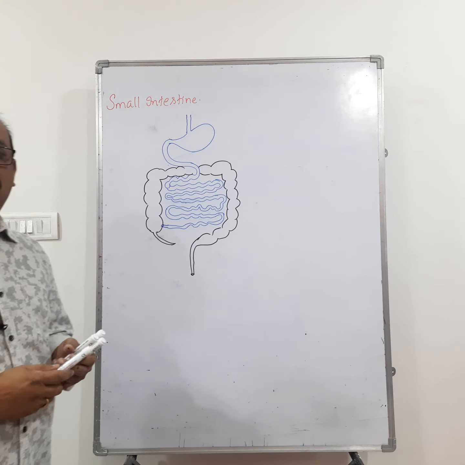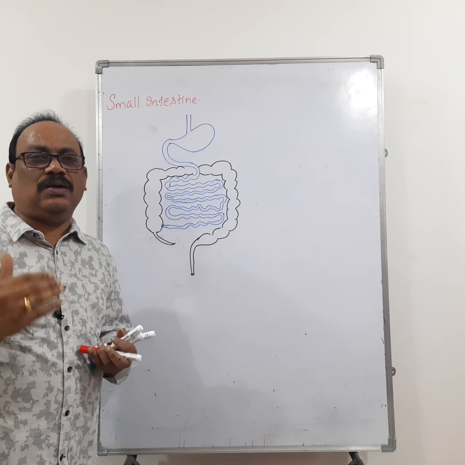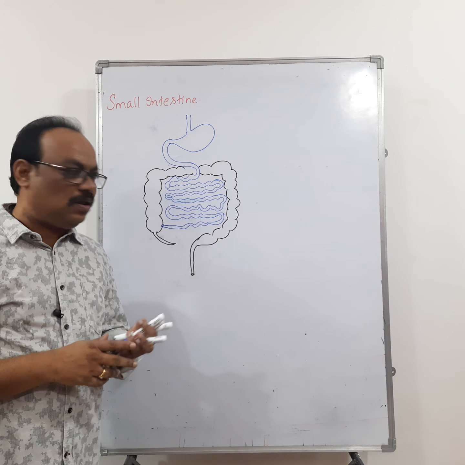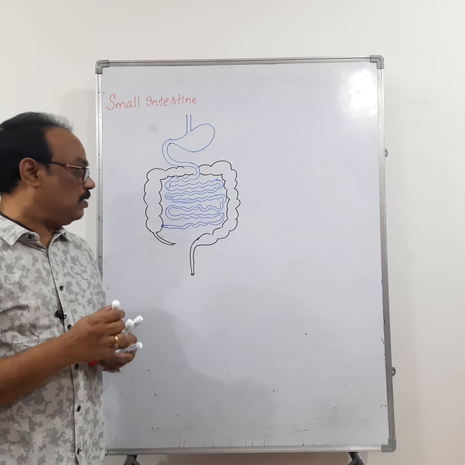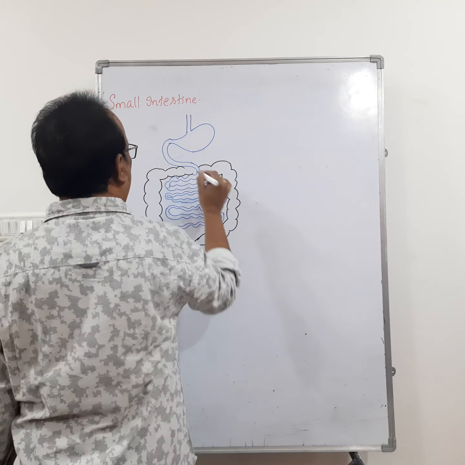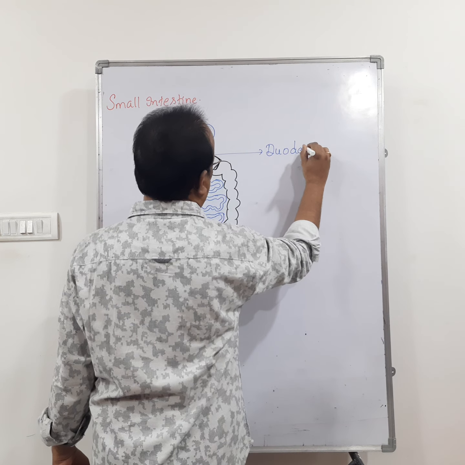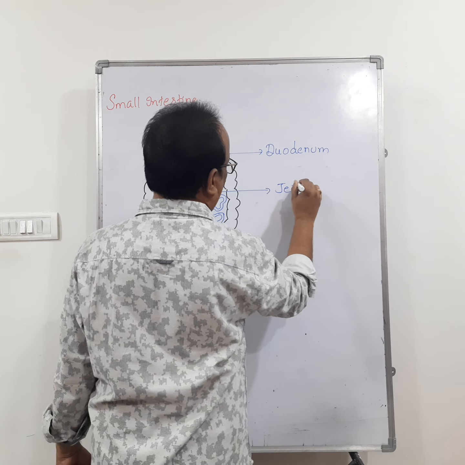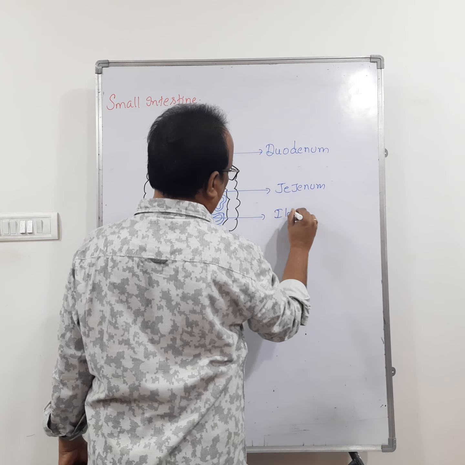So if you see the small intestine, it is the longest part of the alimentary canal. That means it is nearly 20 feet in length. And you can see the small intestine is divided into 3 parts. The first one is duodenum, the second one is jejunum, and the third one is ileum.